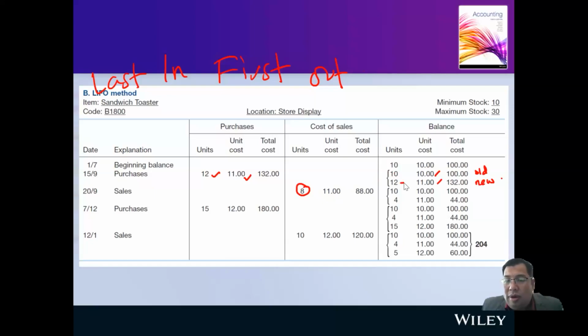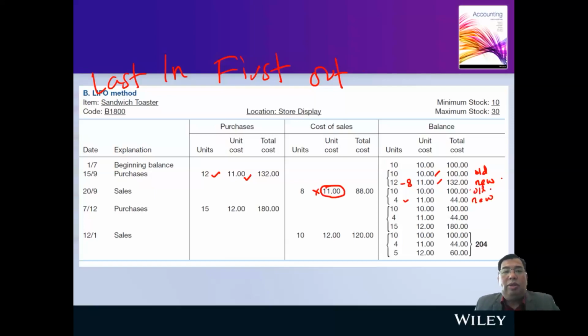So 12 minus 8. The 8 here, the price is $11, not $10. Our old stock remains the same, 10 multiplied by 10. Our new stock of 12 is now only 4 units, so 4 times 11, 44. So this is the new, this is the old.